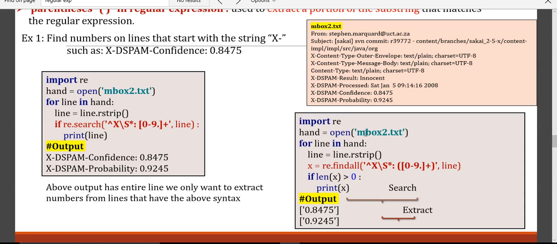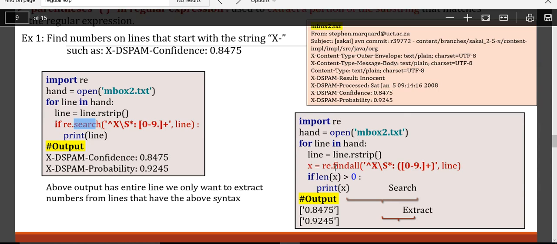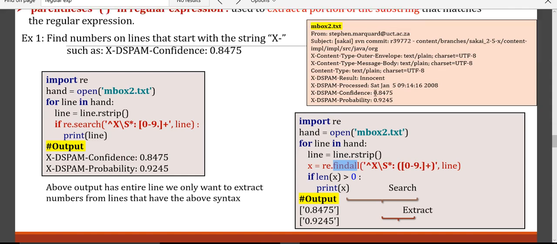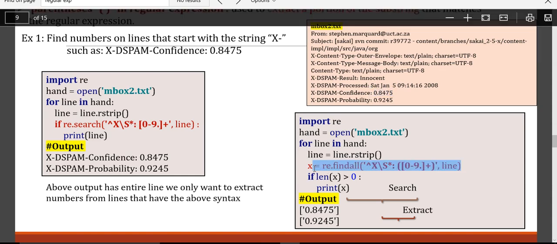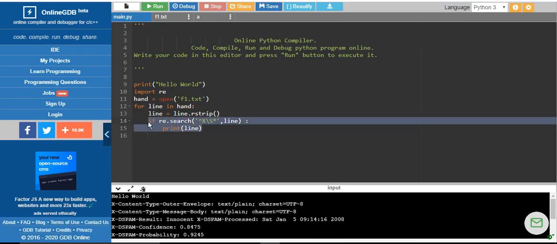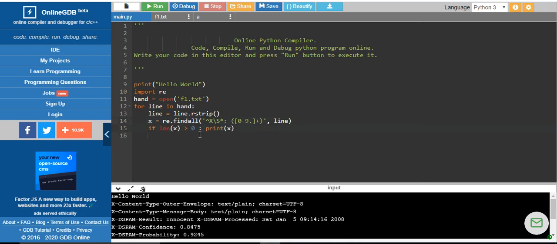Okay. But what happens if, instead of using the search method, I use the findall method? It will extract only that particular number. Please observe very carefully here. What we did is, we need to find this thing that starts with x followed by any number of non-white space characters, and it will have 0 to 9 or dot with any number of digits.